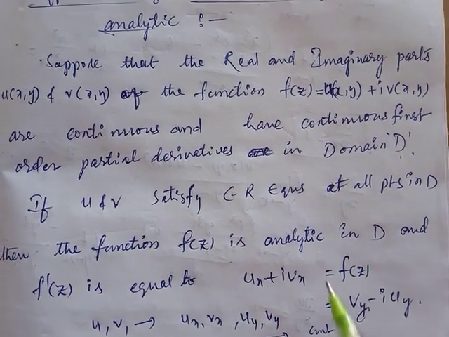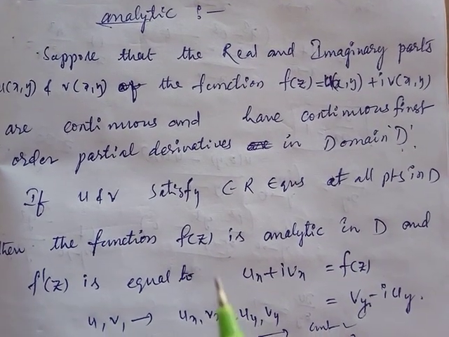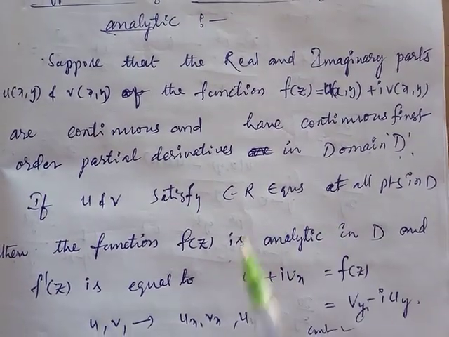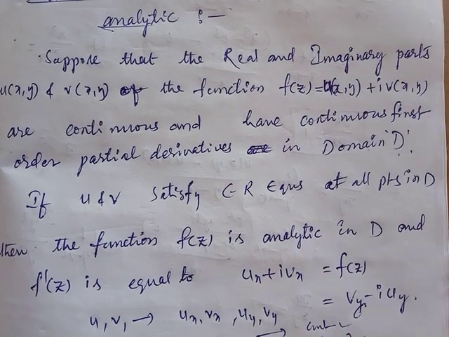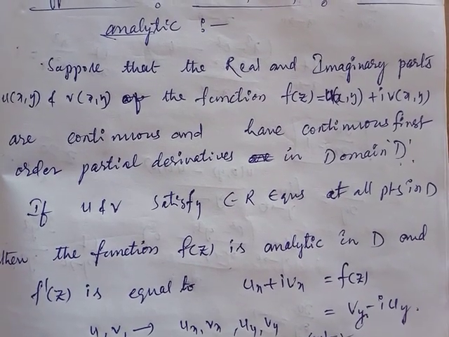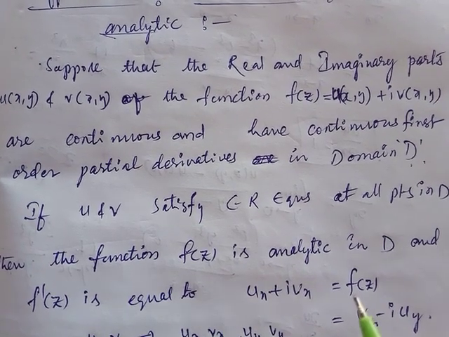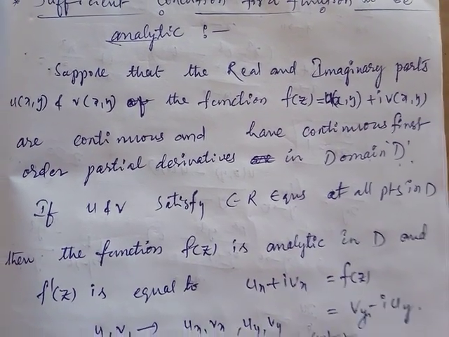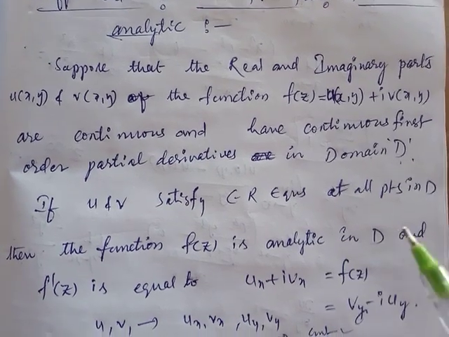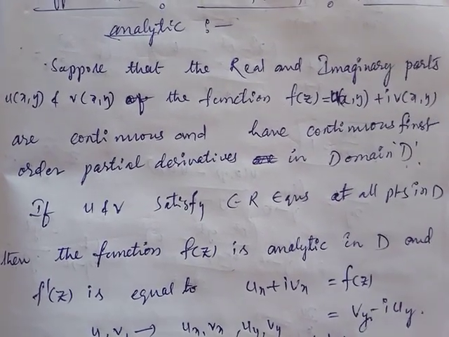When is the function analytic? If f of z equal to u plus iv is said to be analytic, it means the first order partial derivatives of its real and imaginary parts exist, are continuous, and satisfy the Cauchy-Riemann equations. Sometimes they exist, but the Cauchy-Riemann equations may not be satisfied.